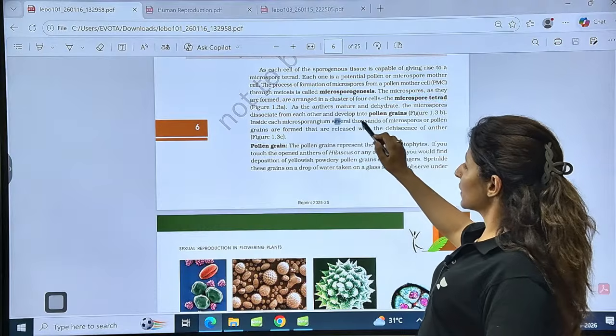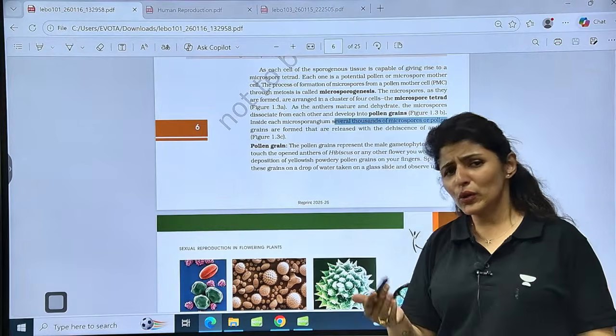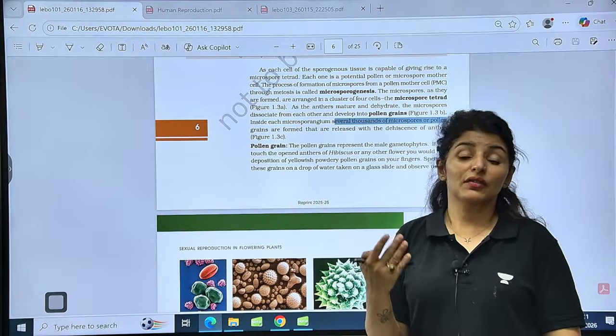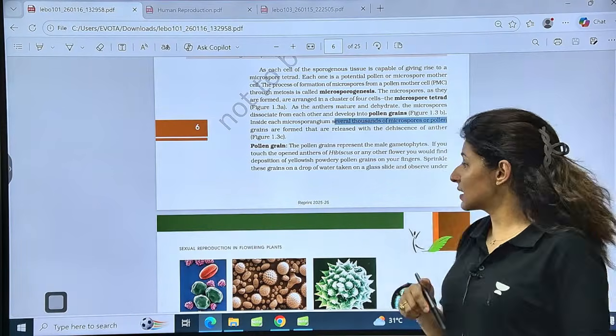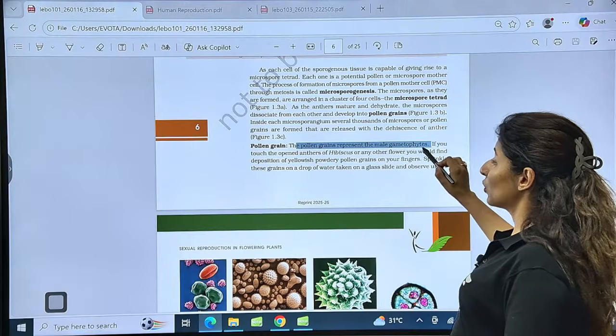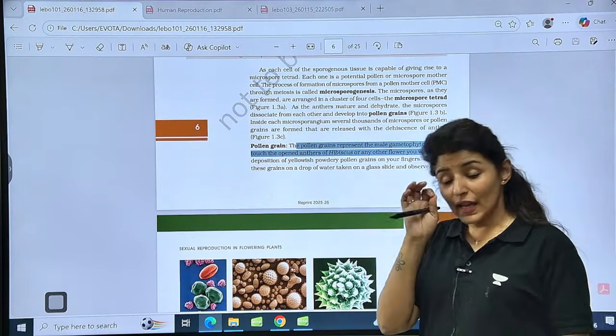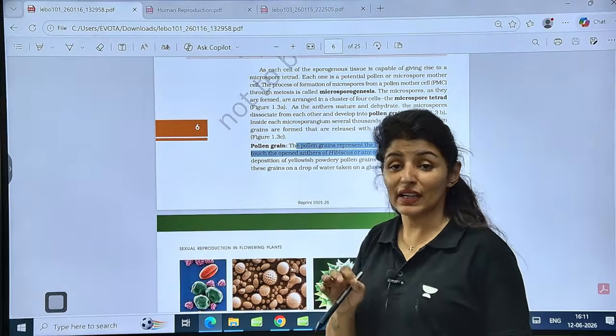Now in a microsporangium, several thousand pollen grains are formed and released. Why do we need such a large number? Because of the chances of high wastage. Is that clear? Now pollen grain, underline, represents the male gametophyte. Very important. What is a male gametophyte here? Pollen grain. And specifically it is at the 2 and 3 cell stage.